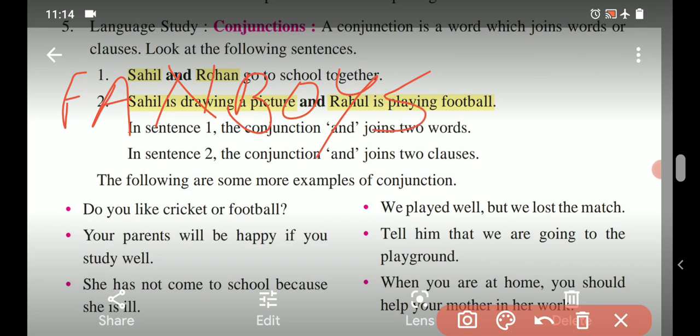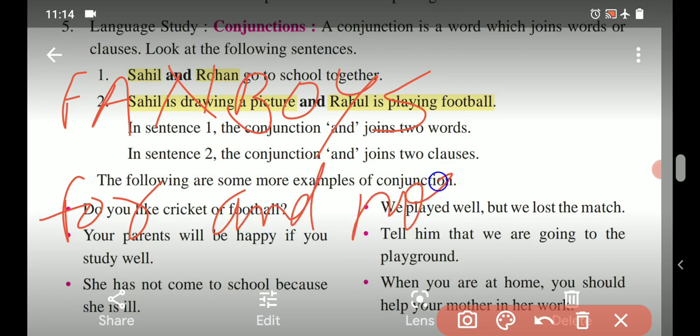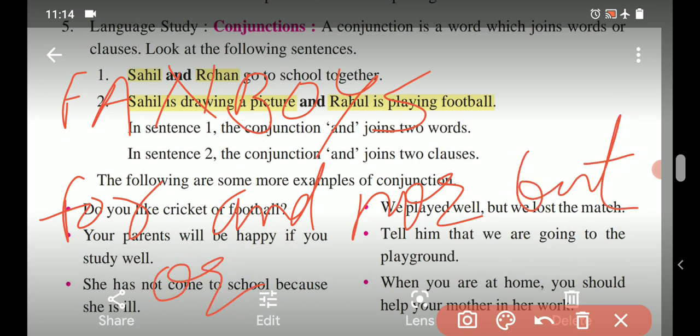It is the abbreviation of seven conjunctions. Here F means for, A means and, N means nor, B means but, O means or, Y means yet, and S means so.